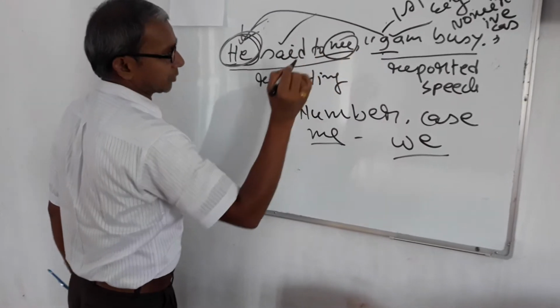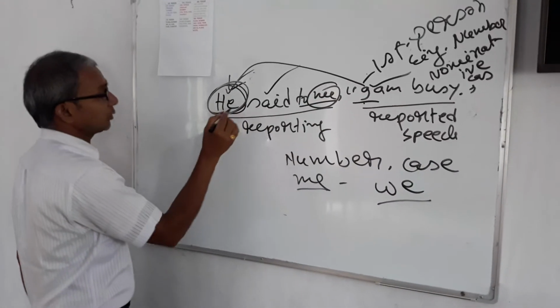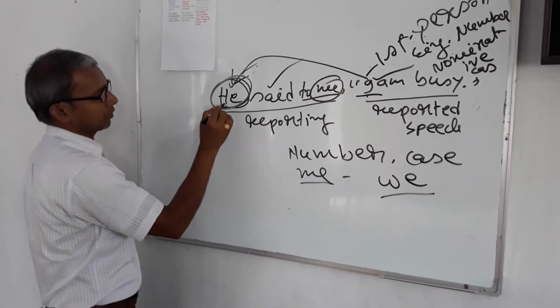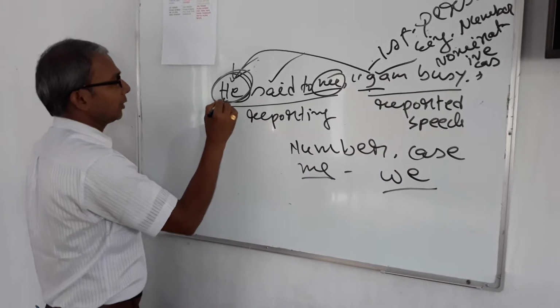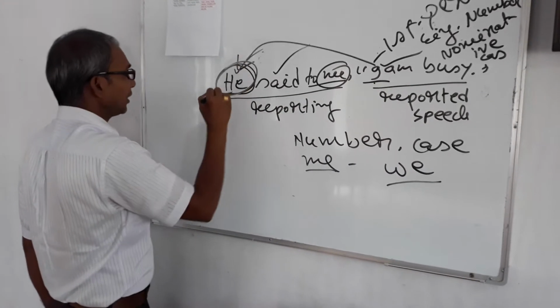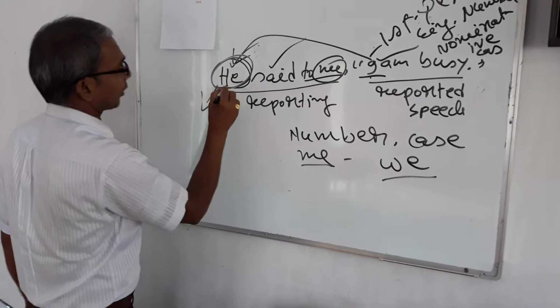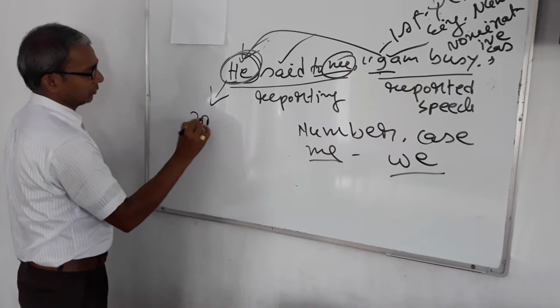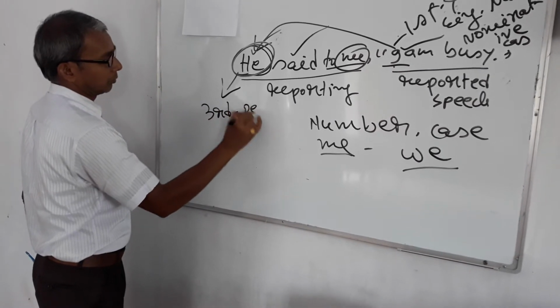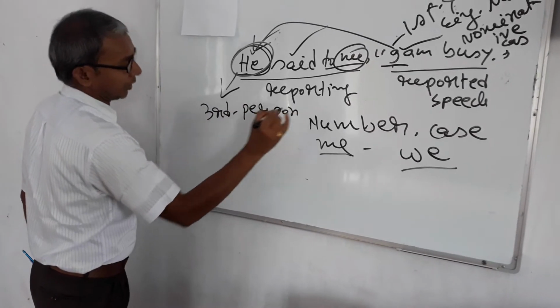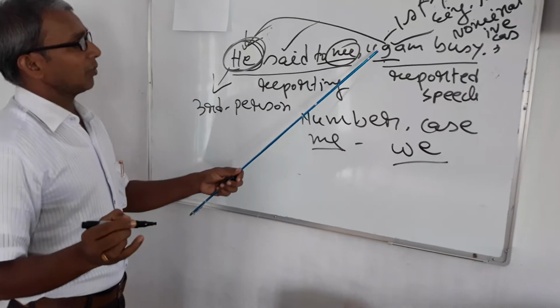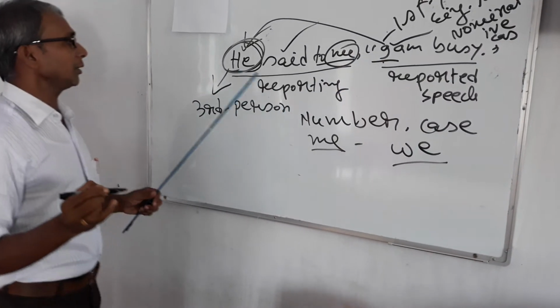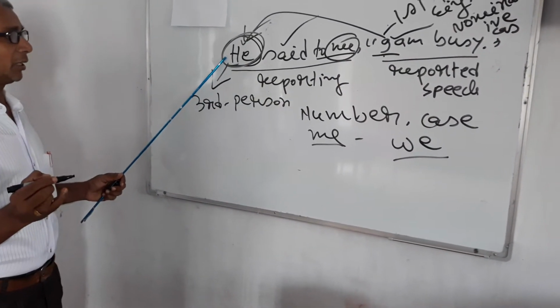Here I is first person, and it will be turned according to the subject of the reporting verb. Here the subject of the reporting verb is he, which is third person. Remember it. All first person will be turned according to the subject of the reporting verb.